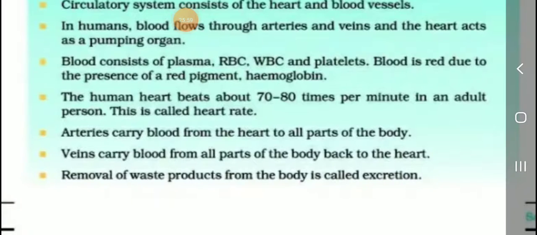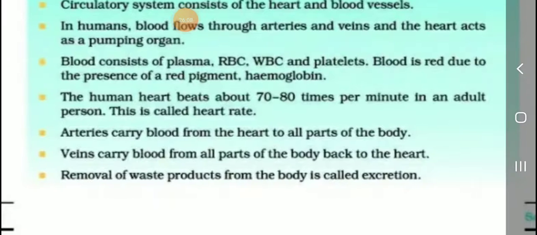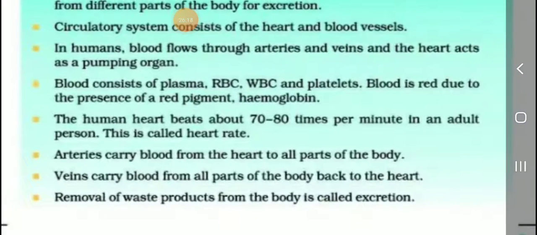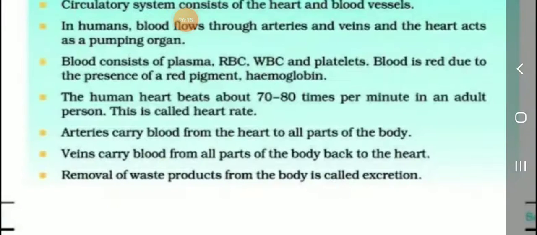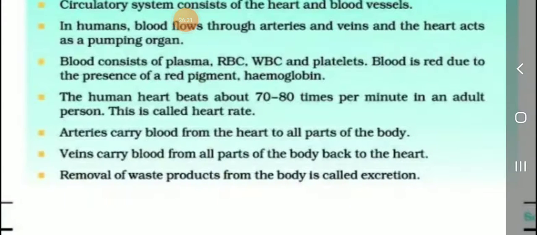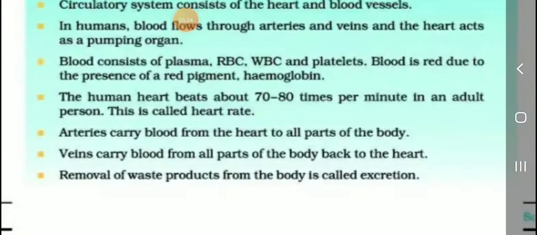The blood consists of plasma, RBC, WBC, and platelets. What are the blood components? RBC, WBC, platelets, and plasma. That is the blood components. The human heart beats about 70 to 80 times per minute in an adult person. This is called heart rate. Arteries carry blood from the heart to all parts of the body. Veins carry blood from all parts of the body back to the heart.